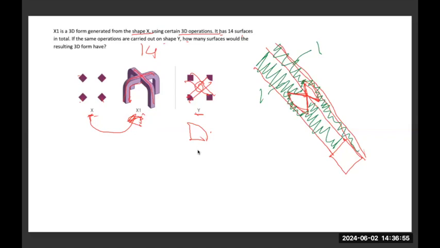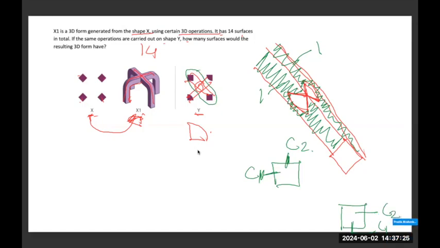All right. So in both of these cases, when I have a square surface like this and another square surface like this, this surface and this surface will be continuous surface 1, and this will be continuous surface 2. This will also be continuous surface 1 and this continuous surface 2. This surface and this surface will be joined together, and this surface and this surface will be joined together. And this surface and this surface will remain independent. So this is 2 continuous surfaces.